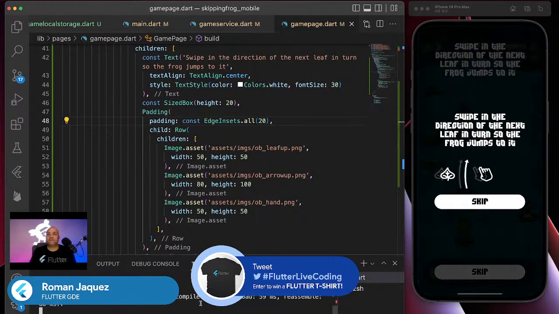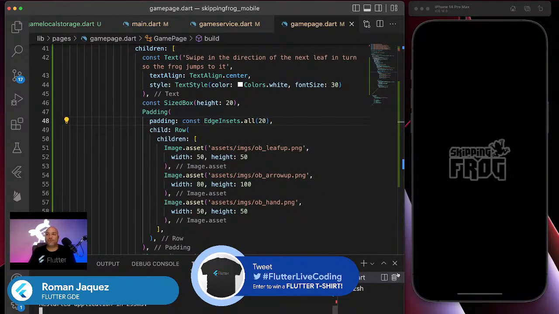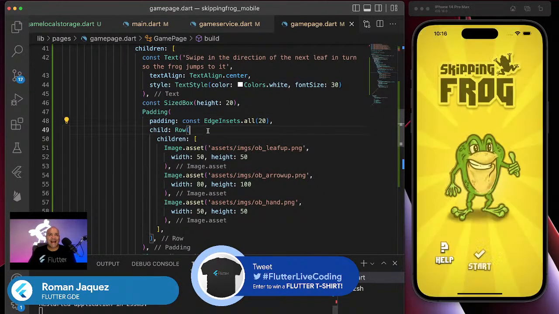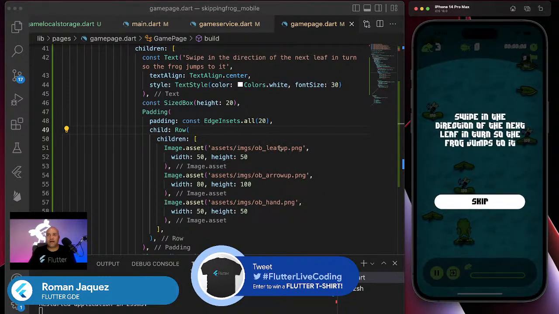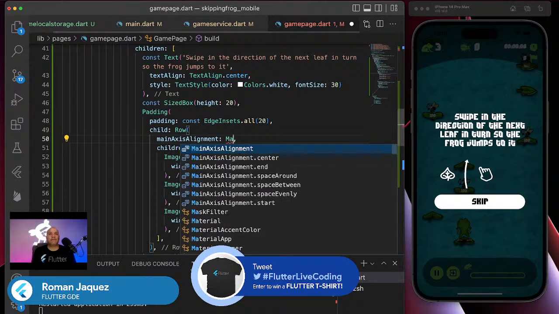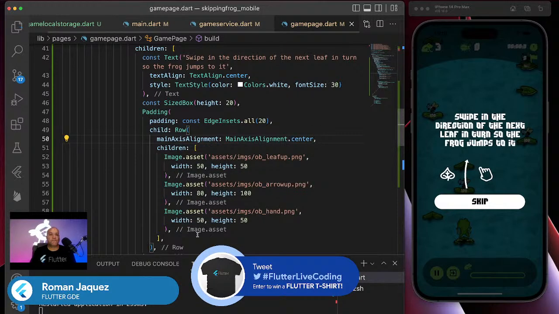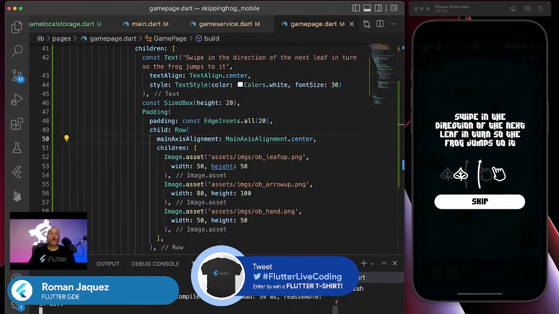So let's try this. There it is, something like that. Let me reload it, and so on and so forth. I'm gonna continue building on this. It's gonna load in a second because, I don't know why, it takes a little bit to show the images in there, but I'm gonna do main axis alignment center. That way they center horizontally. I can increase the size on these guys, whatever. I can just continue playing on this.